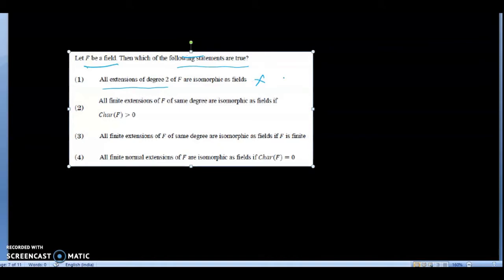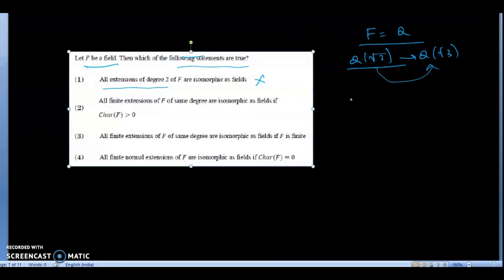Now I am going to show this. Take F equals Q, because it is given that let F be a field. That means you can choose F to be any field. So now here I am choosing F as Q, the set of rational numbers. Now if you take Q(root 2), which is an extension of degree 2, and another Q(root 3), this is also an extension of degree 2. Now I am going to show that these two are not isomorphic.